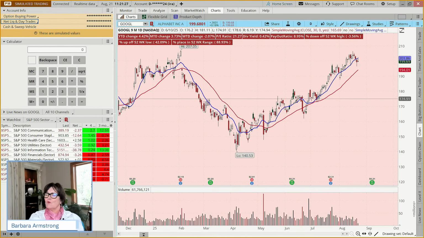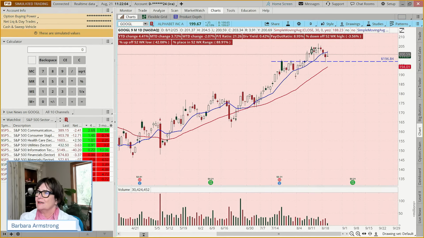We might say, where do you see potential support being? And this is where the art of trend analysis comes in. We may not all see things the same way, but I see this as a previous high, and now it's come back and retested it once, twice.